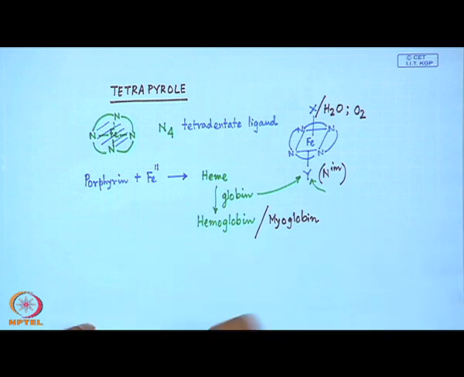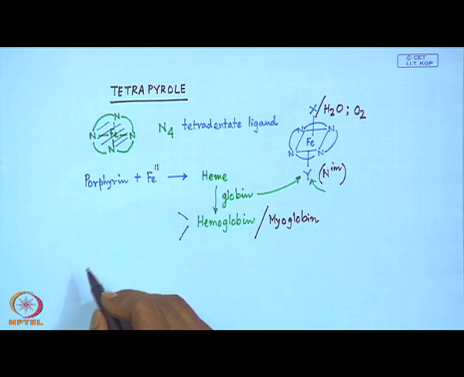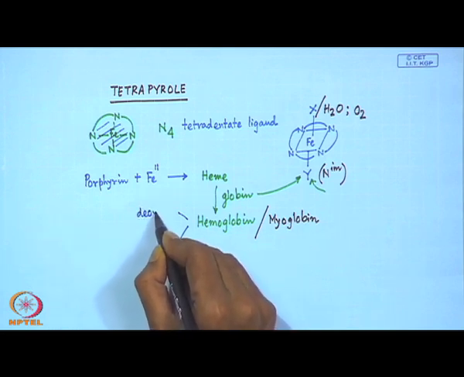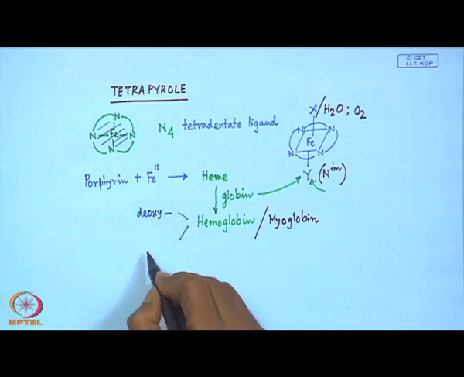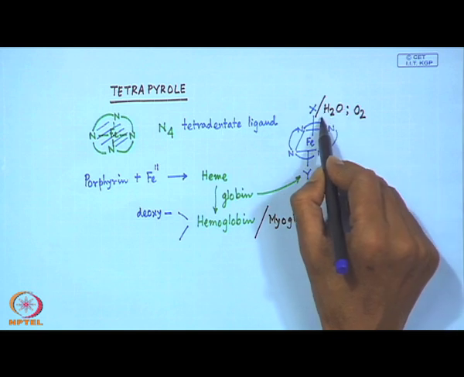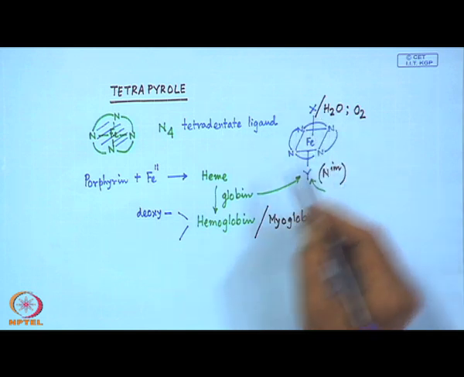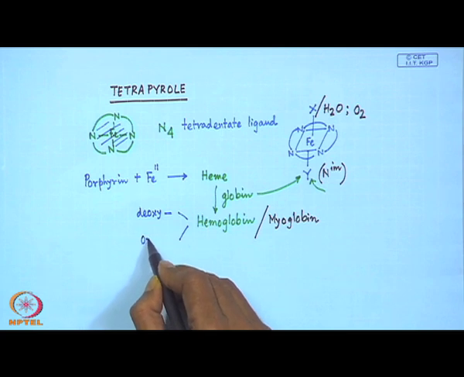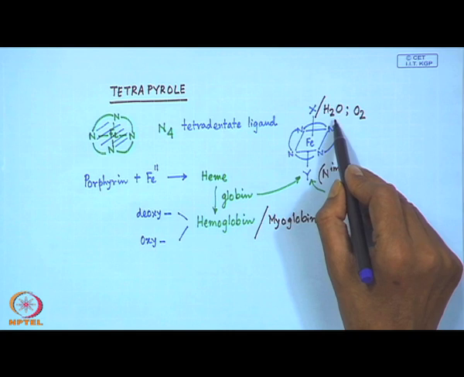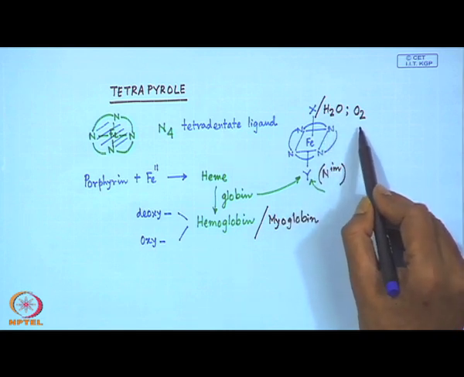So, when we have the hemoglobin form or the myoglobin form, we can have 2 different types of hemoglobin. One is the corresponding deoxyform, that means when it is not interacting with dioxygen, it is only coordinating to water from the 6th site, and another form is known as the oxyform, when this water molecule from this position is replaced by a dioxygen molecule.